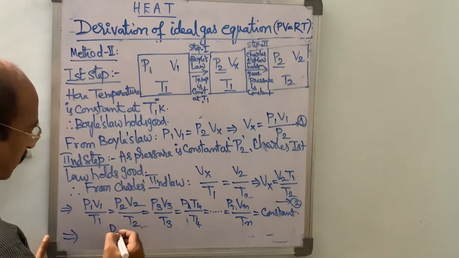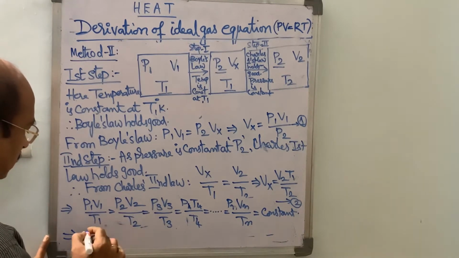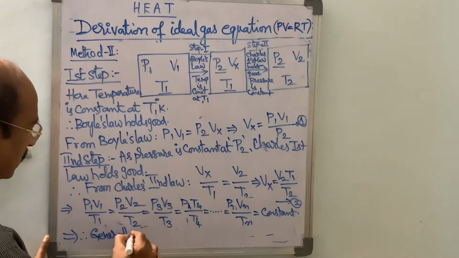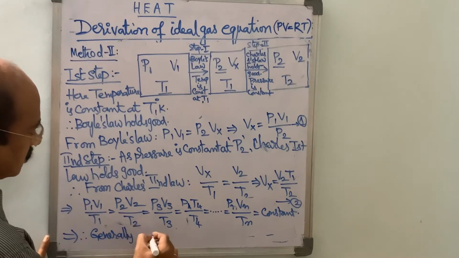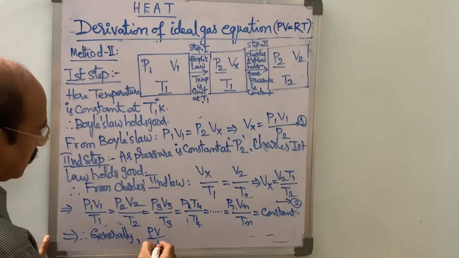Generally, we may write PV by T is equal to constant.